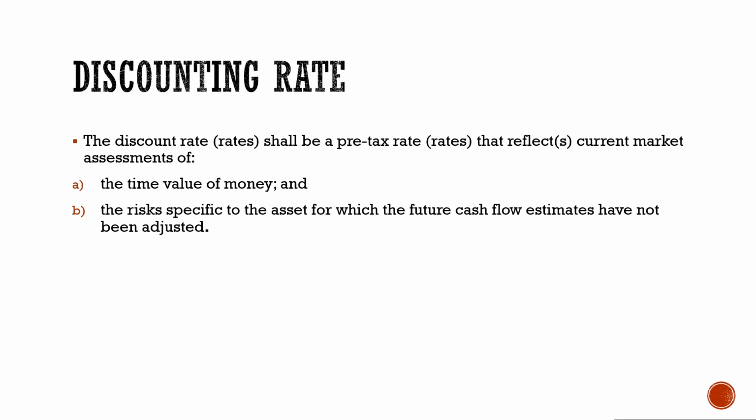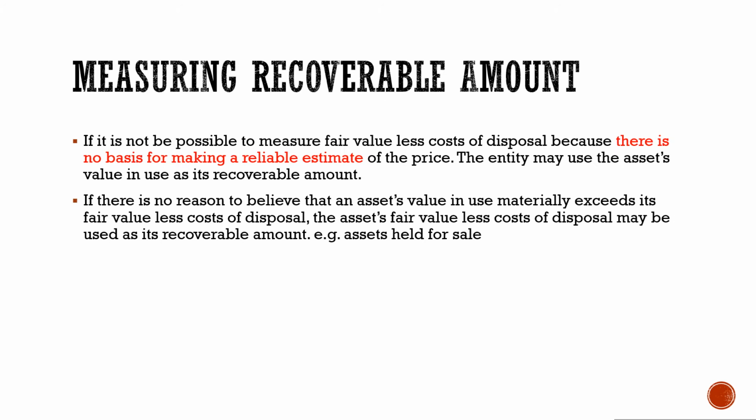As I mentioned earlier, the discounting rate which will be used to discount the future cash flows should be the pre-tax discounting rate, which reflects the current market assessment of the time value of money as well as risk specific to the asset. Okay, then there are points here to note when measuring the recoverable amount. For example, if it's not possible to measure the fair value less cost to sell, the entity may be advised to use the value in use as its recoverable amount.